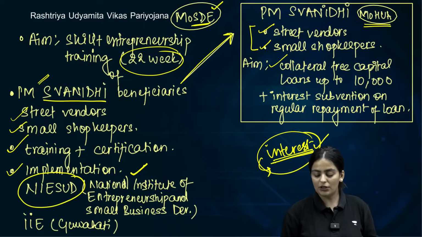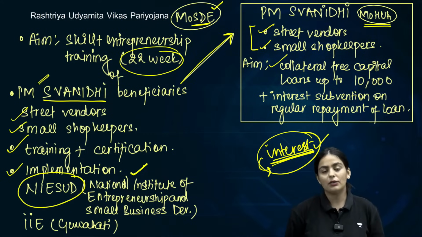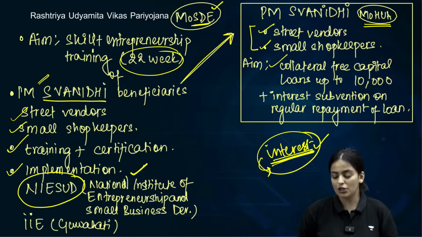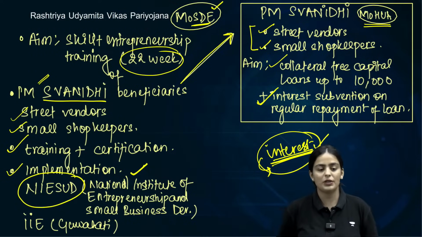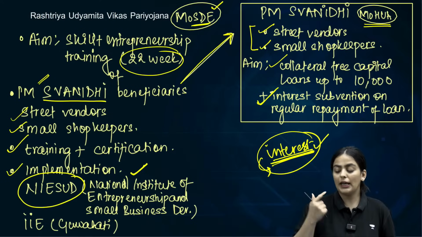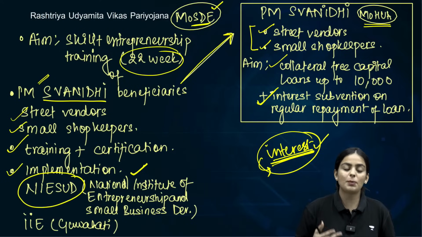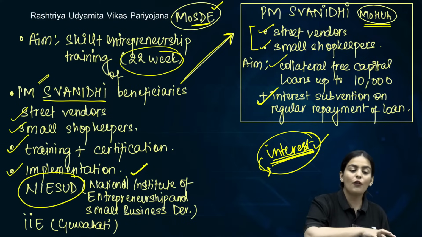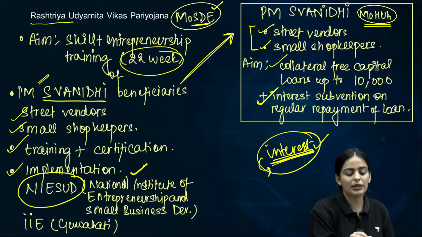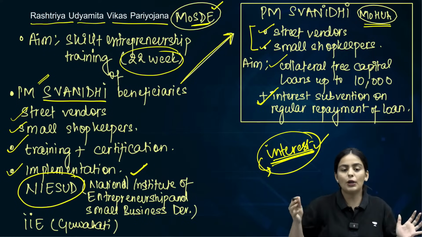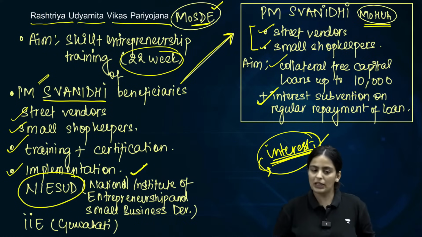Then a part of the interest can be subvented, which is called interest subvention. Clear about this? So that is also a provision of the same. Collateral free loans, interest subvention, for which beneficiaries? The PM Swanidhi street vendors and small shopkeepers. The skilling of the Swanidhi beneficiaries is under the Rashtriya Udyamita Vikas Pariyojana. Now do you understand the connect between the two schemes?